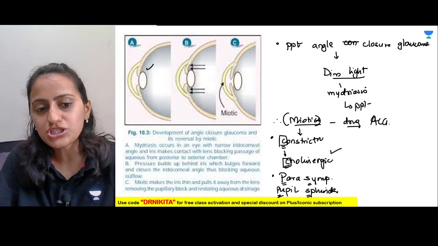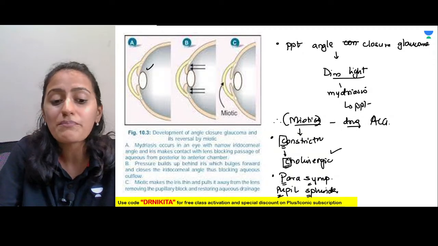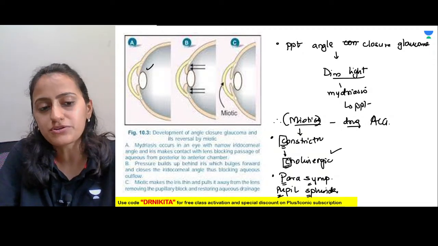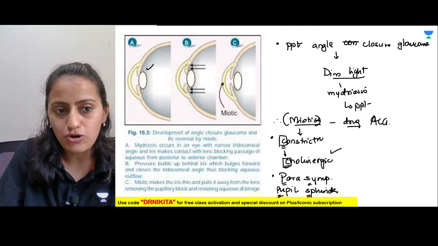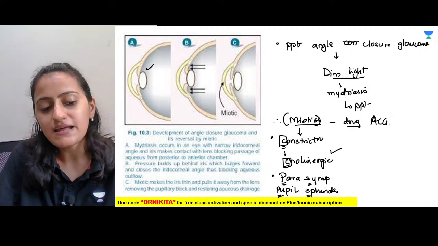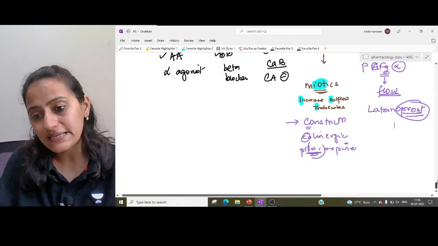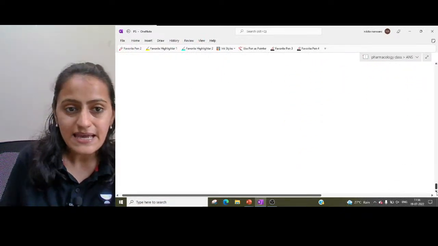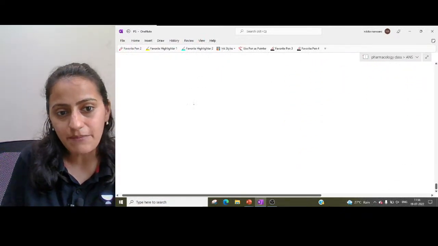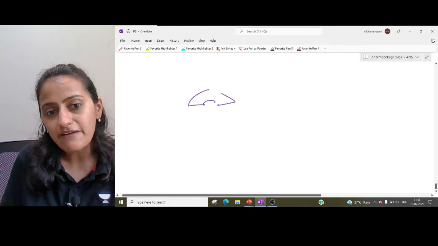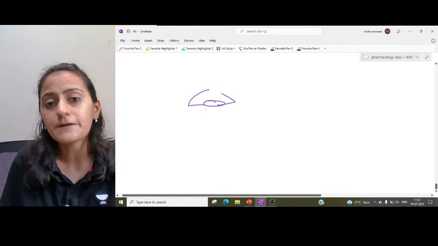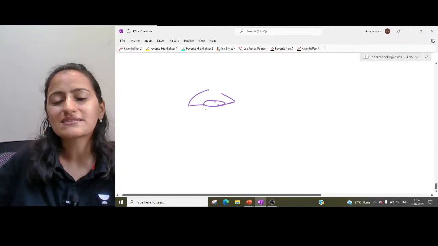Now, talking about angle closure glaucoma, and how myotics play a very important role in angle closure glaucoma. So remember that in angle closure glaucoma, what is contraindicated? Yesterday we had seen this in ANS pharmacology. When you have angle closure glaucoma, you do not want mydriasis to happen.